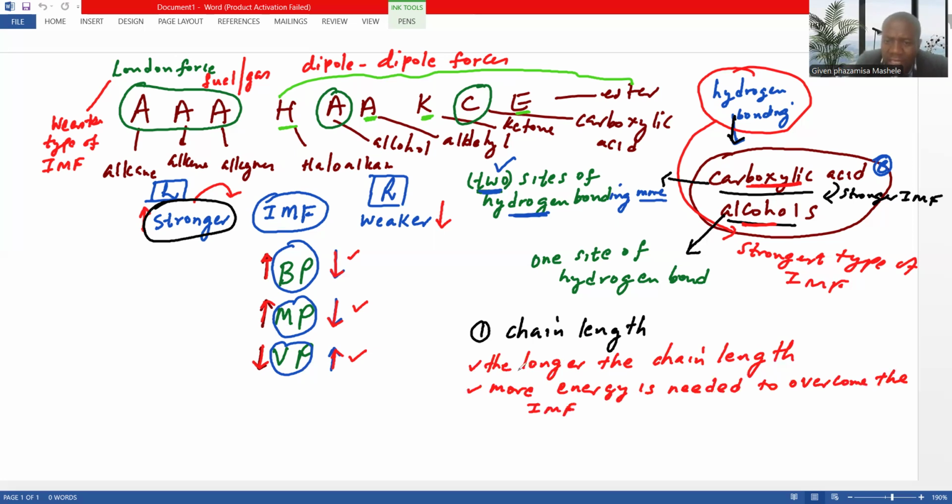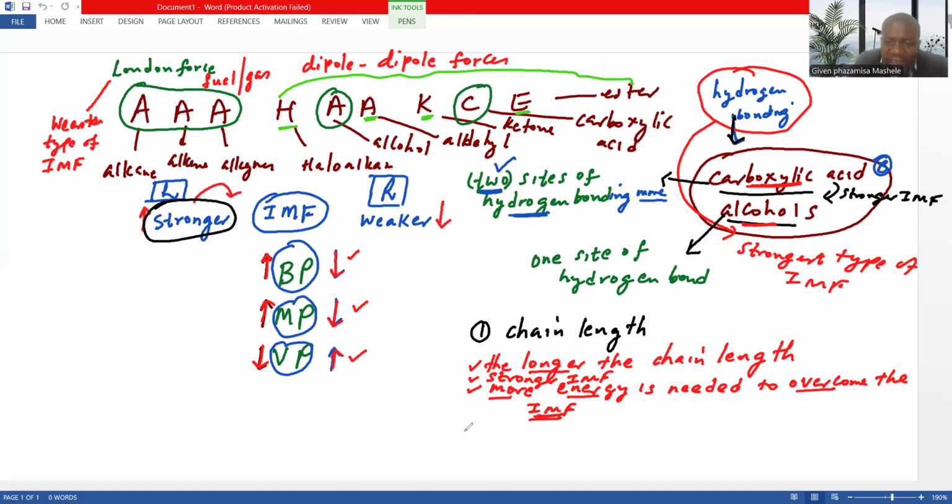Actually, let me say, the longer the chain length, it means a stronger IMF is needed to be overcome. So it means it needs more force, but this more force actually means more energy is required to overcome this intermolecular force.